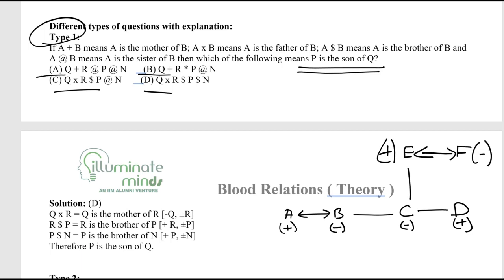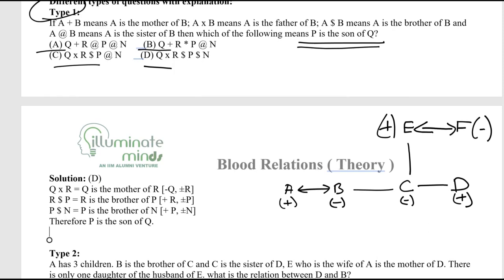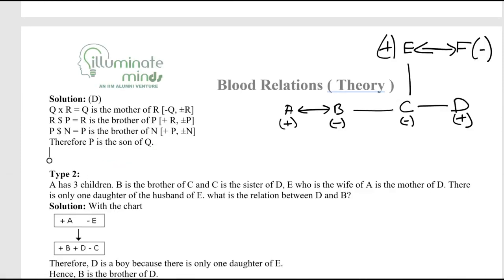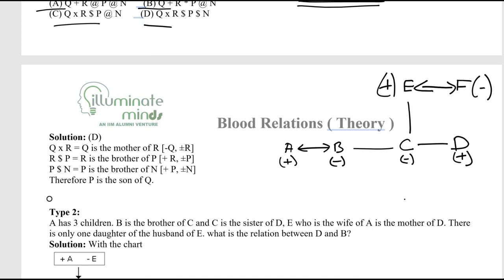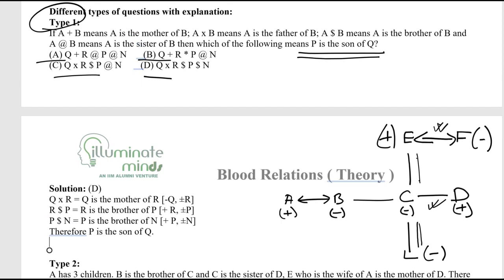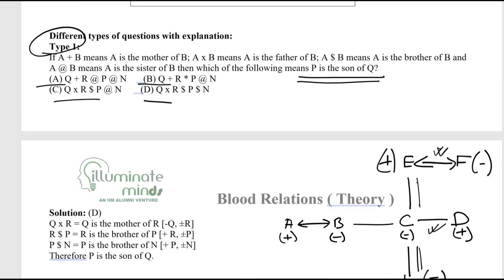Correct? If it is written that L is daughter of C, I will write L over here and put a minus sign over here. So these are the certain relations that I need to consider. For couple relationship, I put this sign. For brother-sister, sister relationship, I put this sign. From father to daughter, father to son, I put the vertical line. Or father-son, mother-son, I will put a vertical line. Right? Now let's start with the question.